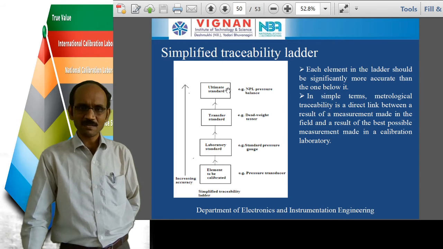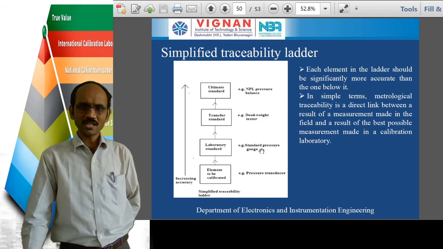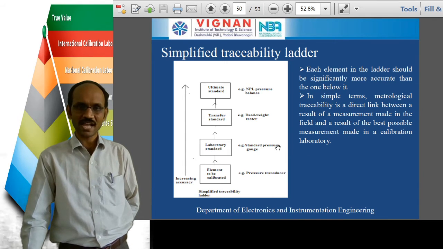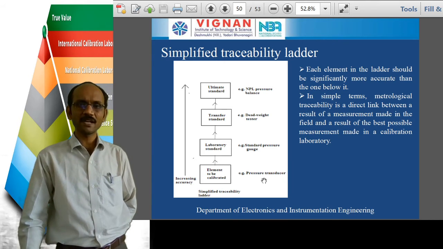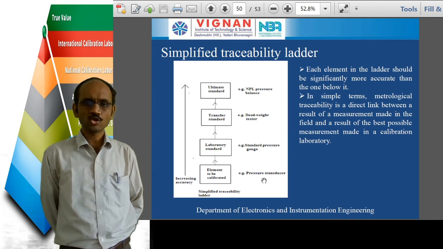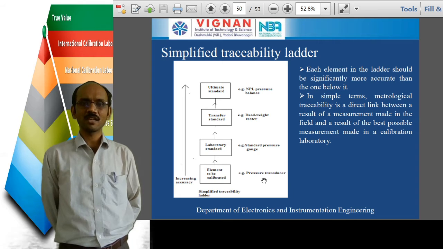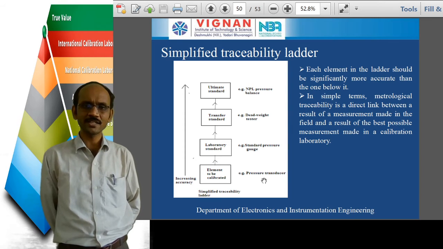So this NPL pressure balance output is more accurate compared to the result of the pressure transducer. Okay. So generally this standard pressure gauge will be somewhat less accurate, and this deadweight tester also is somewhat less accurate compared to the NPL pressure balance. So in simple terms, the results of the pressure transducer are going to be compared with the results of the standard pressure gauge, deadweight tester and NPL pressure balance. By comparing, we are going to be estimating if there is any uncertainty in the pressure transducer or not. So getting some uncertainty means we have to make that uncertainty 0.